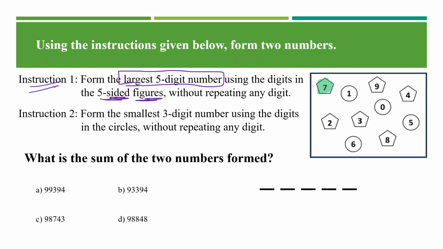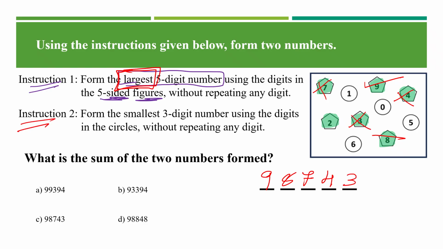It's over here. 7, 9, 4, 3, 8, and 2. Okay, 1, 2, 3, 4, 5, 6 digits are there, and I want just 5 digits. So let me choose the largest digits, as they have asked me to form the largest 5-digit number. 9, I go with 9, then 8, then 7, okay, 7 is done. Then I go with 4, then I go with 3. A 5-digit number is done.